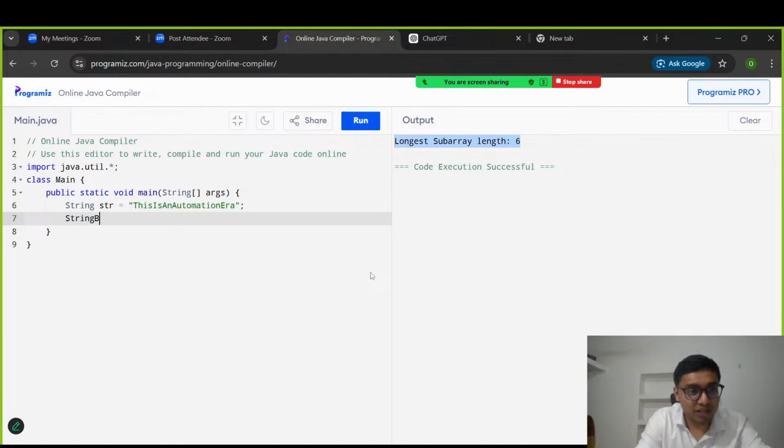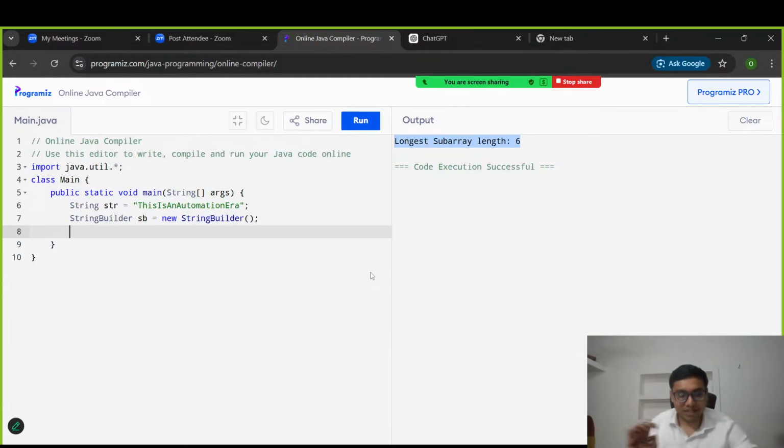I hope everyone knows why I'm going to create a string builder, because I need to add each and every character. And after that, in the last, we will convert it into a string and print it. I hope everyone knows how to create a string builder. This is the syntax. Okay, I have created it. Then after that, we need to iterate over the string.